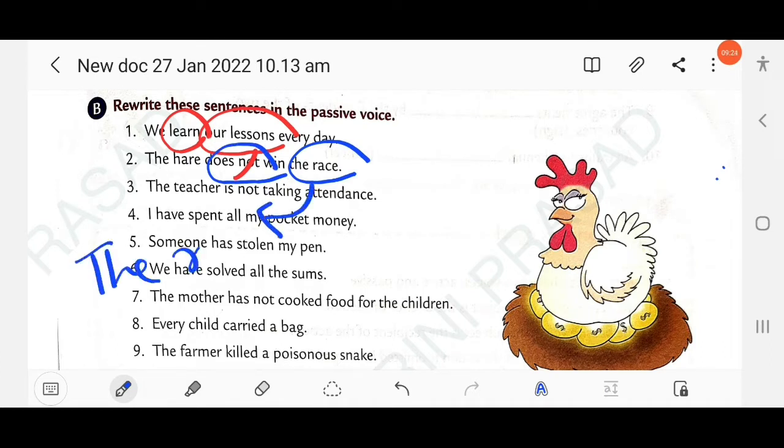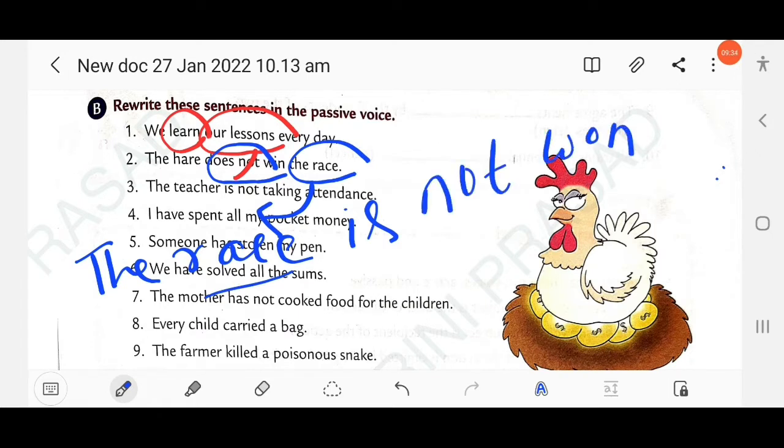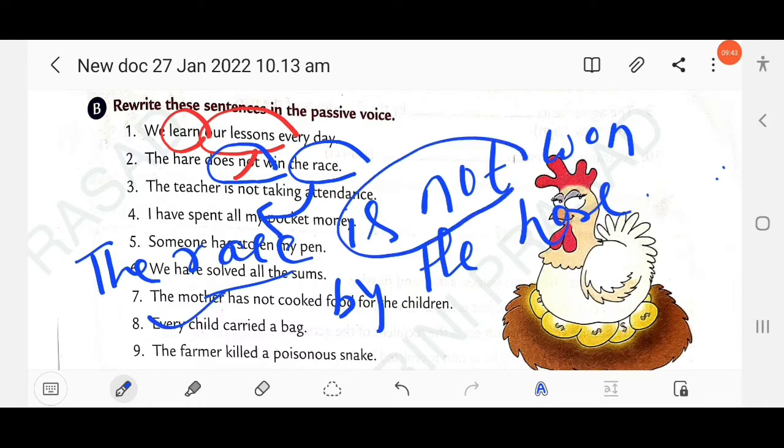The race, you have to write is not as the object is singular. The race is not won, past participle V3. The race is not won by the hare. Clear? So here simple present tense is used. As in the active voice there is simple present tense, so in the passive voice same tense will be followed. Clear?